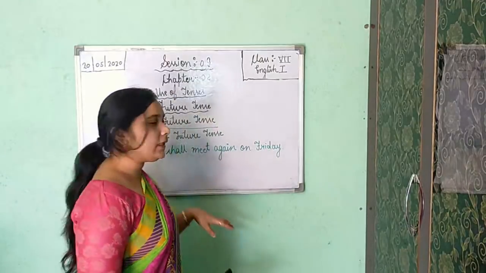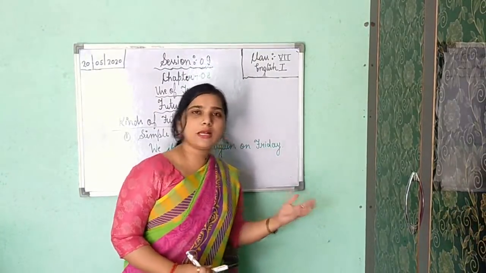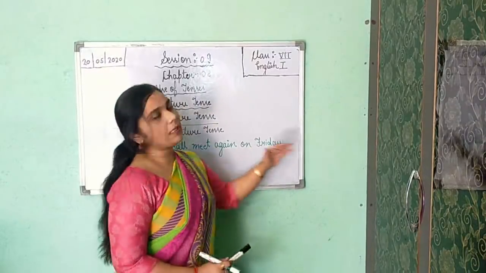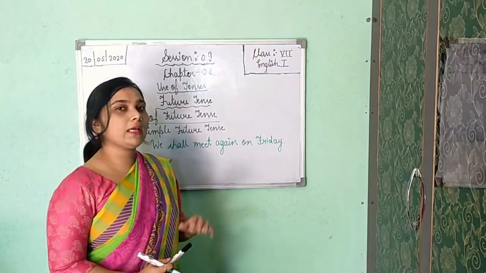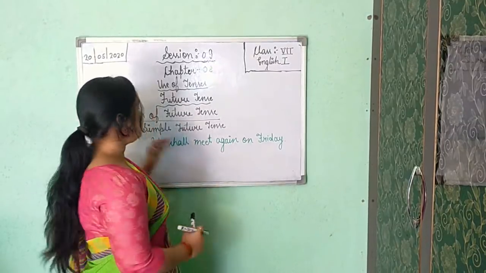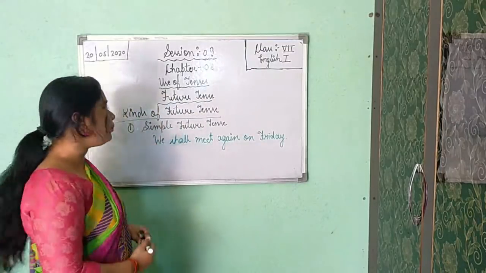It is not here, it is not today, but it will come. After one day it will come. So we shall meet again on Friday. It shows the action which is going to take place in the future. Okay, so here you will use simple future tense. I think it is clear to you.